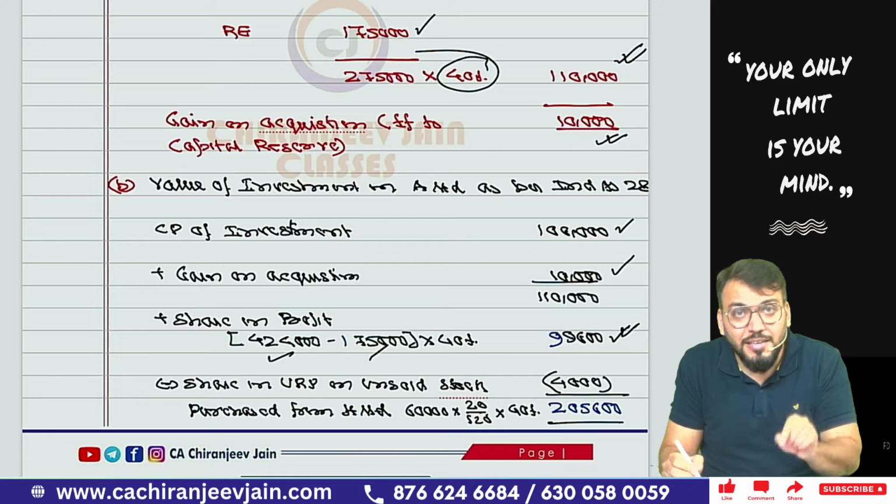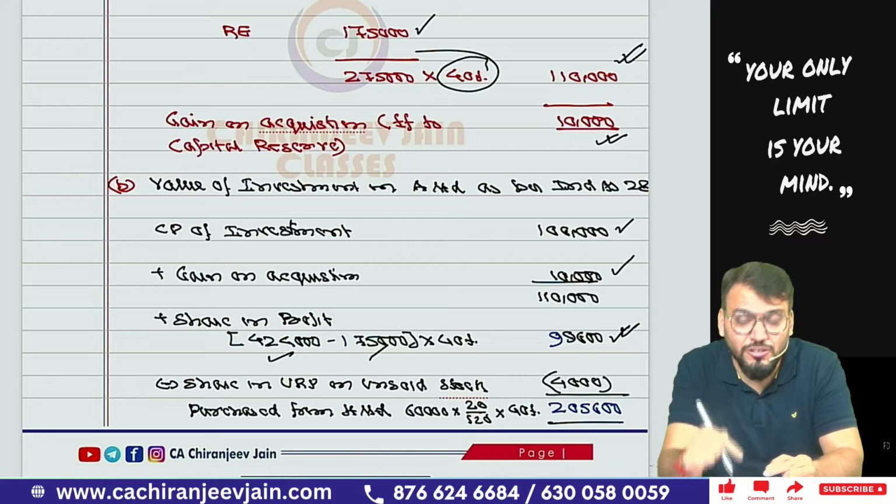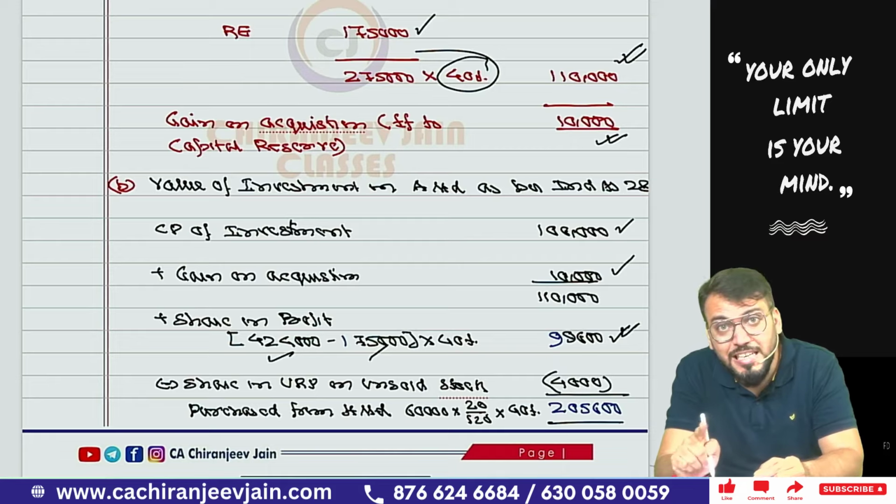Chalega, correct. Now once again just try to understand, because in this particular point also the dividend declared by the associate company was actually declared after the reporting date.